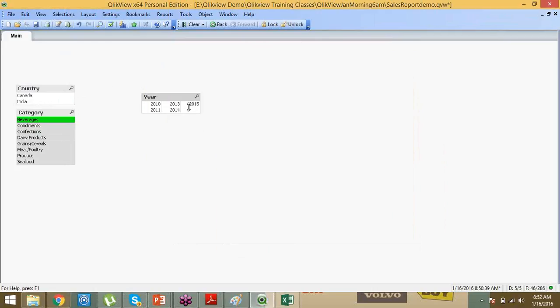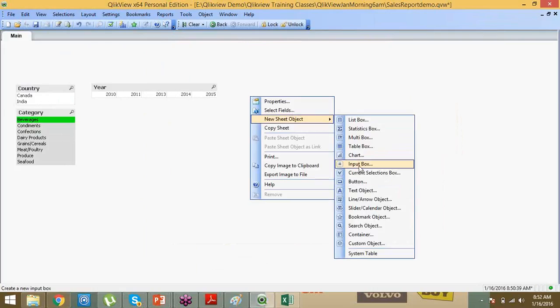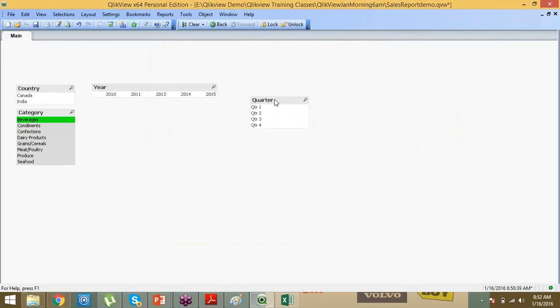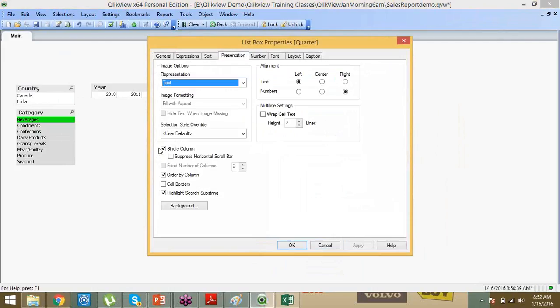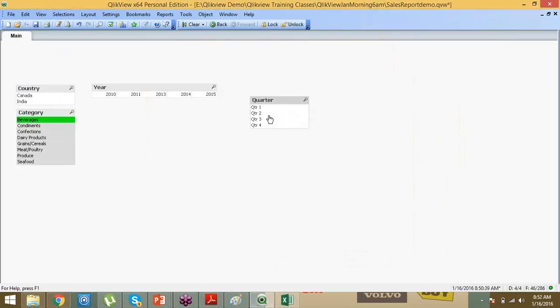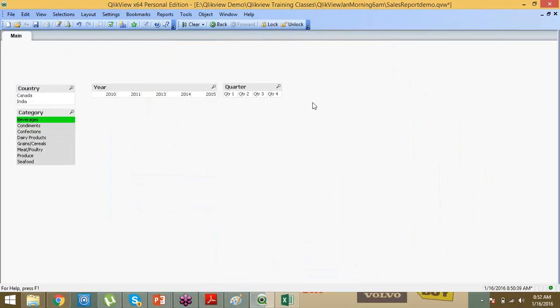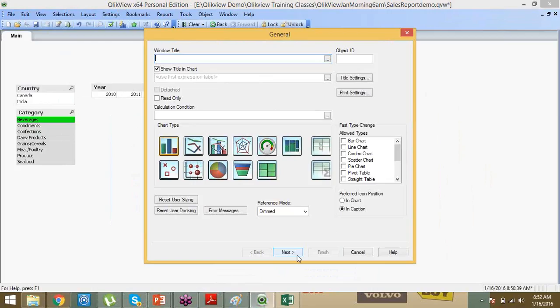Now if you see, next is quarters. I will explain each and everything in detail in the sessions, just to show how easily we are building it. I'm building charts. Now you see how I can build a chart.